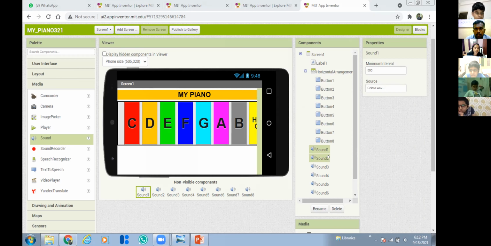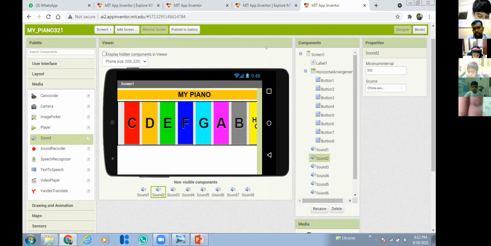Now see, students. After adding all the buttons, you have to add the sounds. You should take the sound from media. Then you have to upload the sounds. The sound files that I have sent. If anyone did not get the sound files, I will send the sound files in the WhatsApp group.